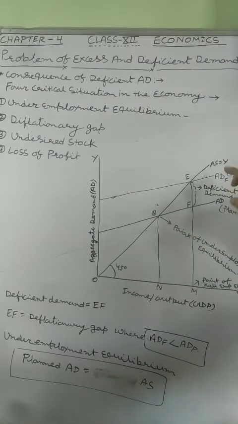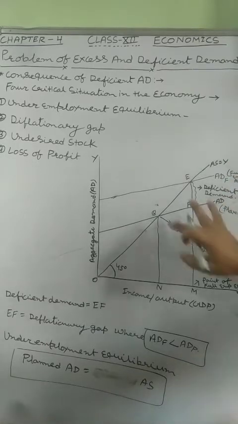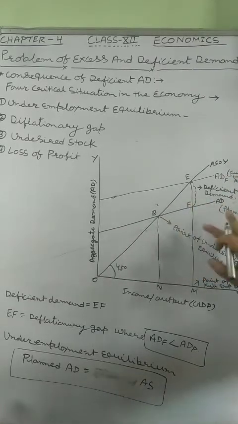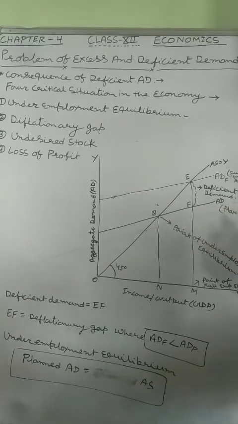Where aggregate supply intersects planned AD, that means the demand which a consumer is willing to make in the coming future or during a certain time period, that is planned demand.